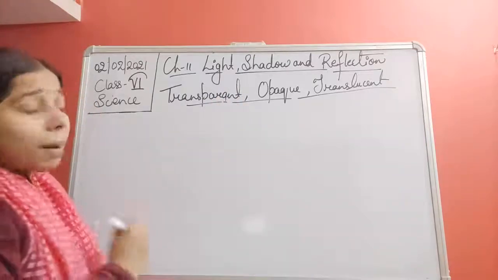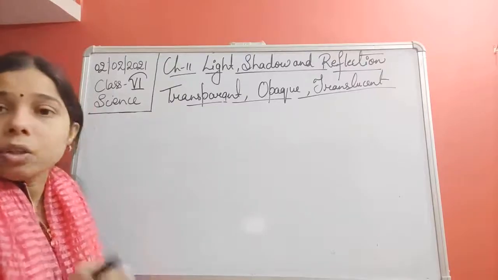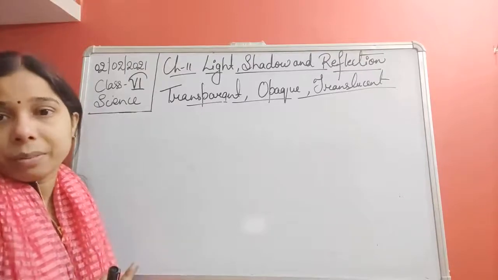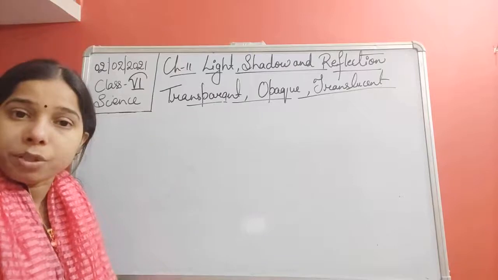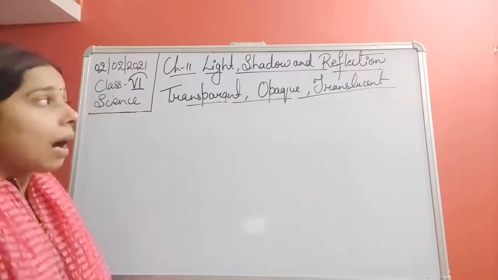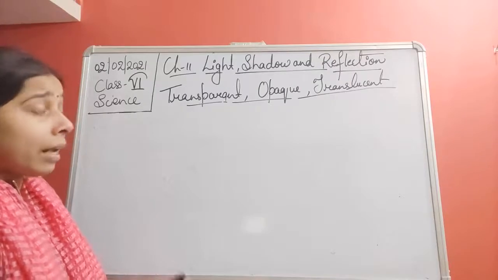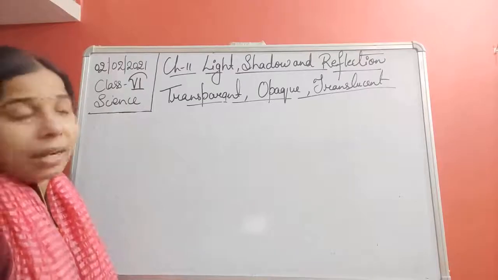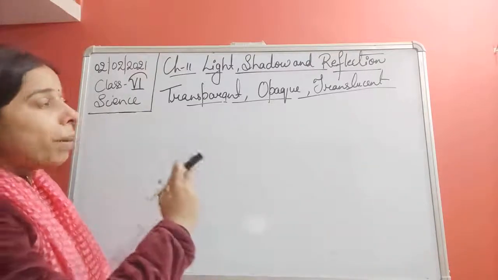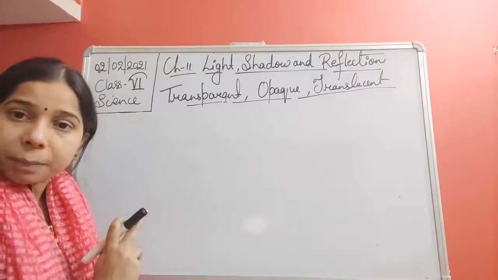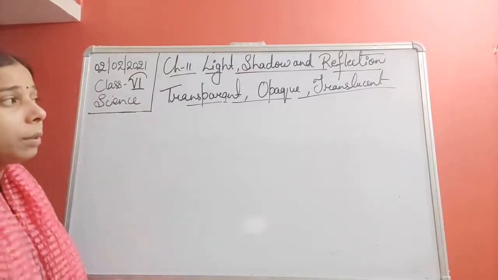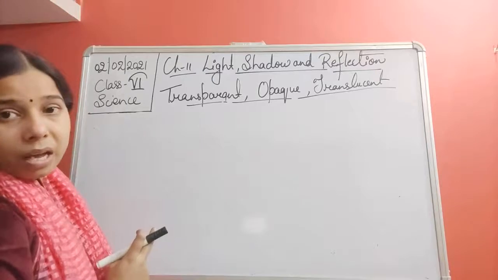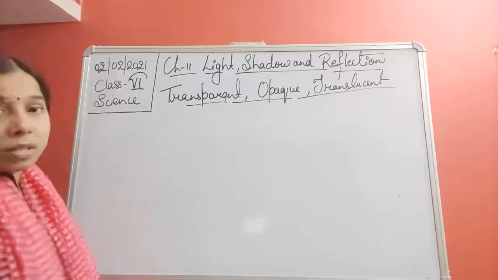You see, students, if we talk about the transparent, here basically the object which allows all the light rays to pass through it is known as a transparent object or transparent material. The object which does not allow light to pass through it at all is called an opaque material or opaque object. While the object or material which allows only a small amount of light to pass through it is known as a translucent object or translucent material.